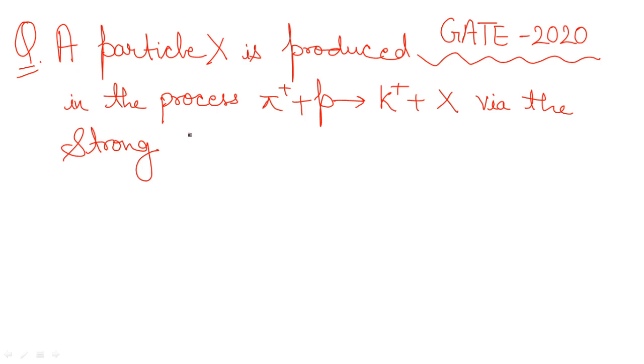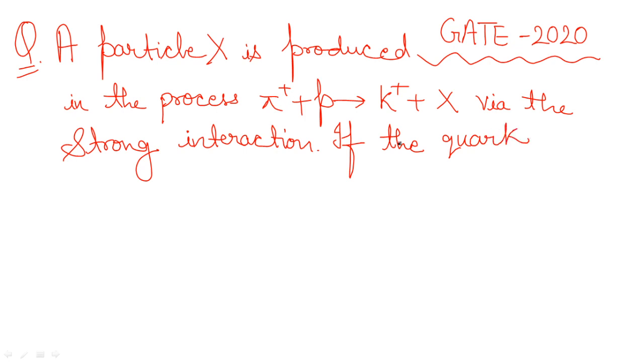Leptons are generally not going to participate in the strong interaction. So anytime you have a question in which you need to select the particle, you can exclude the leptons this way, and you will know that such a particle cannot be in the strong interaction, so you can eliminate that option easily. This was a quick tip which can help you solve any nuclear physics questions in which this point is included.